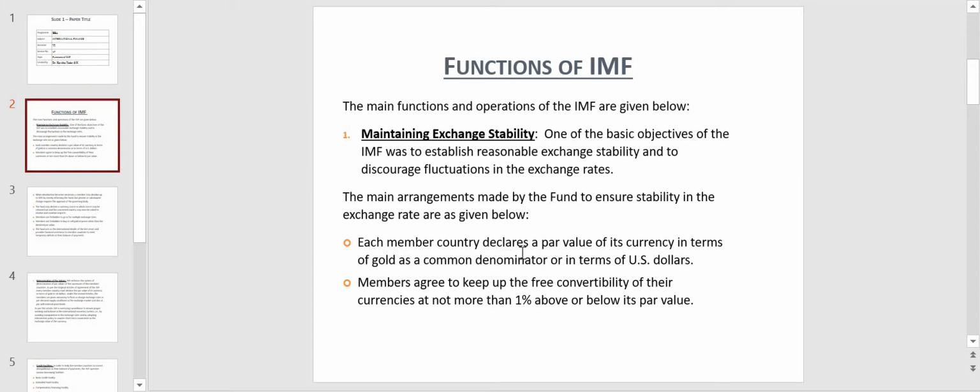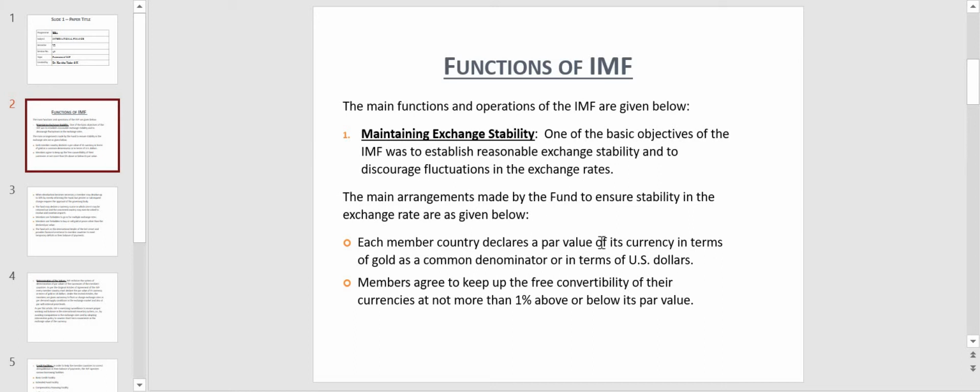Firstly, each member country declares a par value of its currency in terms of gold as a common denominator or in terms of US dollars. So each country, to fix its par value, has to use a common denominator which can be gold or US dollars.